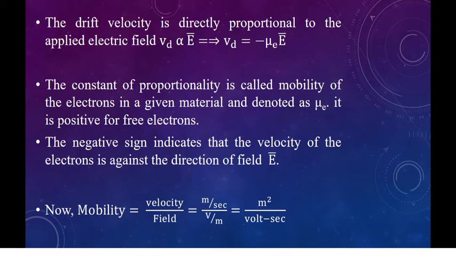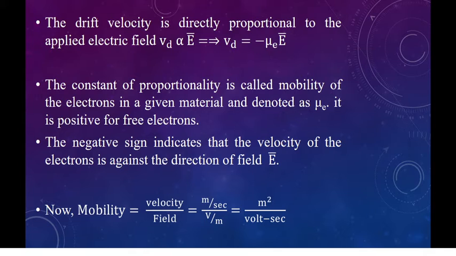Vd is equal to minus mu e into E bar, where mu suffix e is the electron mobility. The constant of proportionality is called the mobility of the electrons in a given material, and it is denoted as mu suffix e. It is positive for free electrons. In the above equation, the negative sign indicates that the velocity of the electrons is against the direction of the electric field.